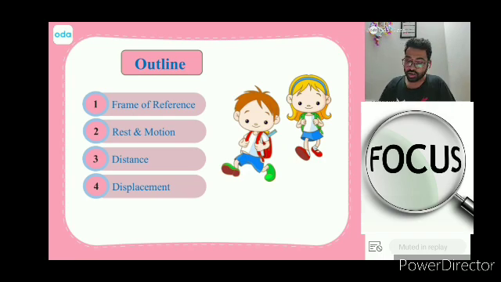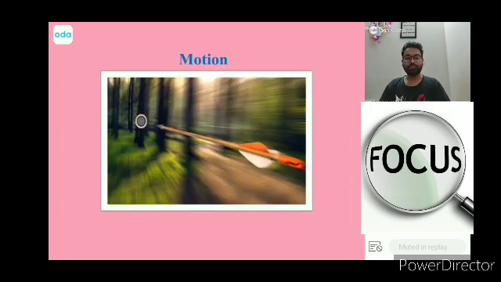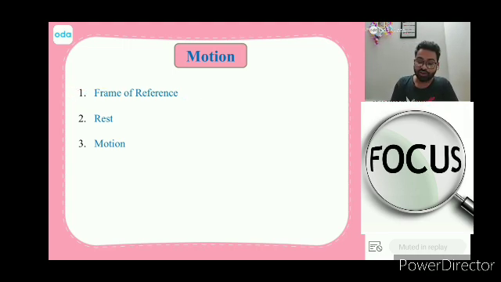Chalo, I think a lot of you did collect it. So let's learn motion. What was our first topic in motion? If we talk about motion, the first thing we need to understand is frame of reference, right? After we understand frame of reference, we can easily define the second thing being rest and the third thing being motion. So to understand motion, it's not that you just read motion and it's finished. If you want to understand it on a detailed level, you'll need to understand the first topic, that is frame of reference.